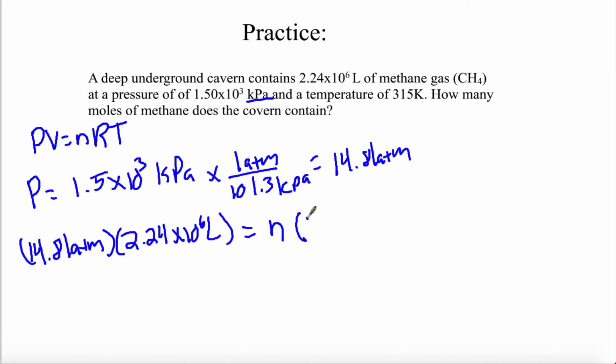Our gas constant R is going to be that 0.0821. Anytime that we use this R gas constant, we're going to try to stick to 0.0821. We're not going to really use 8.314 too much, and this is just because the pressure unit atmosphere is more common, and we want to get used to using pressure in atmosphere. Times the temperature of 315 Kelvin. Oh, whoops, let me fix this up here. Meant to put that unit on the inside.